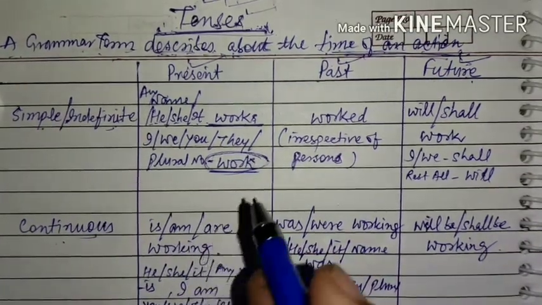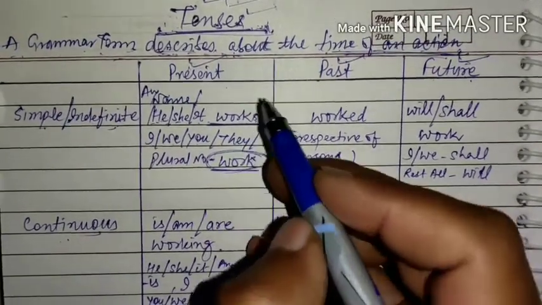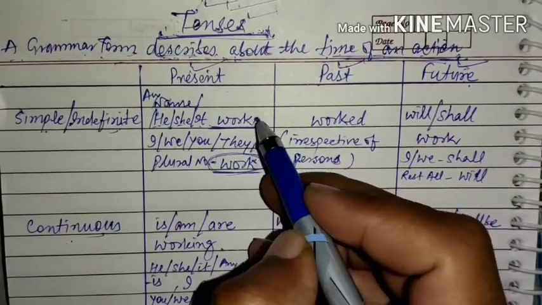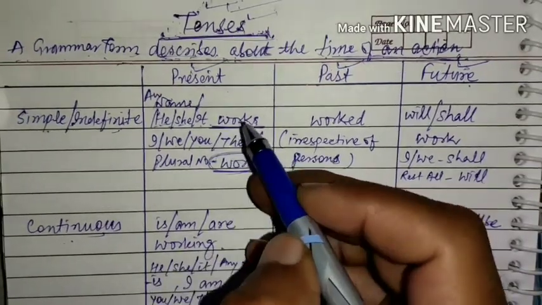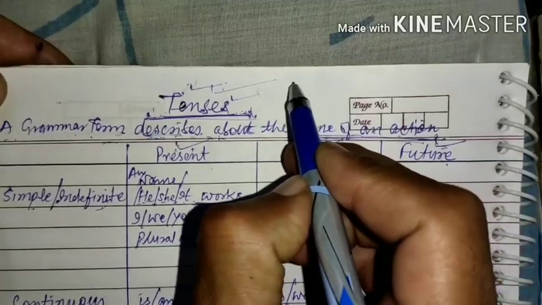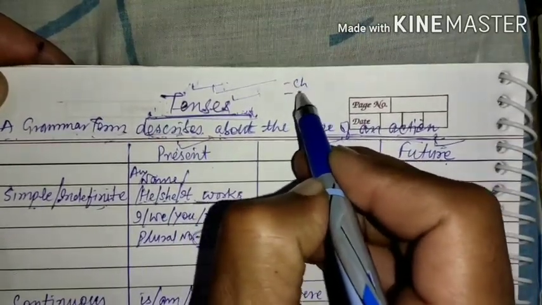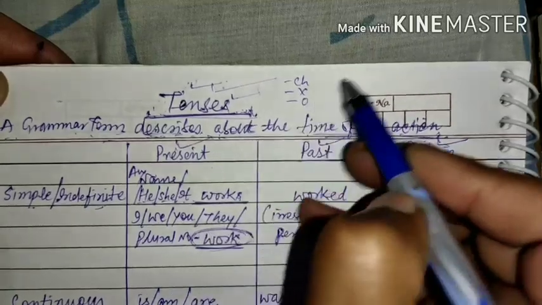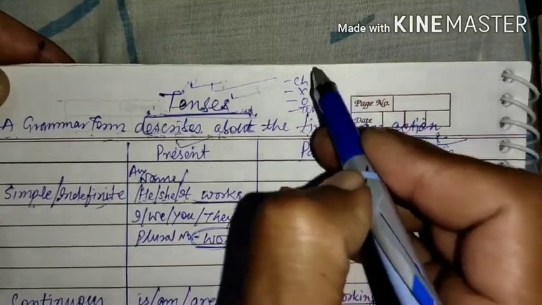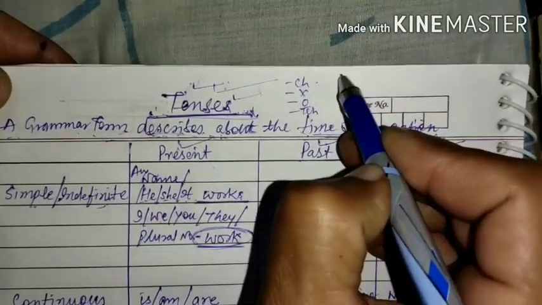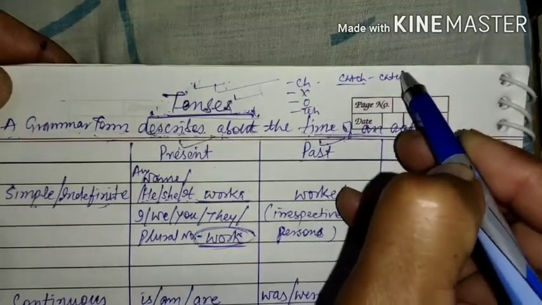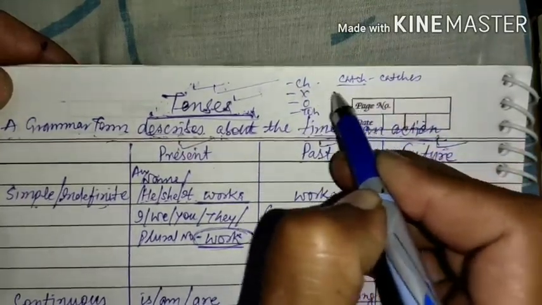Right? So there are certain words which are suffixed with es, and they are very few. Like if you talk about the words ending in ch, x, o, tch, they will be added with es, like catch, catches.